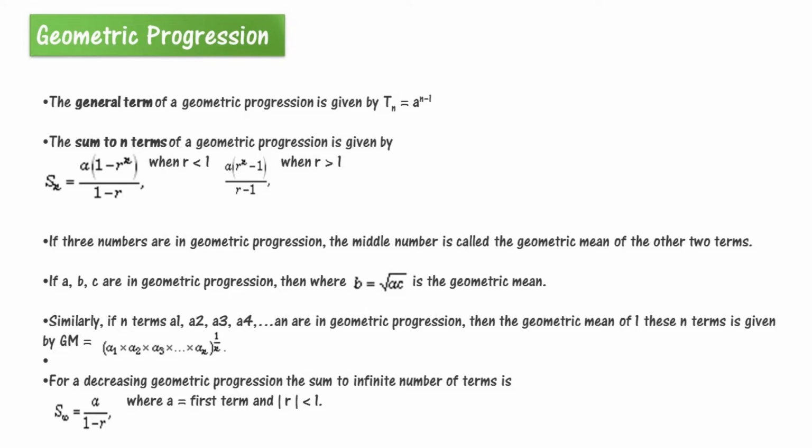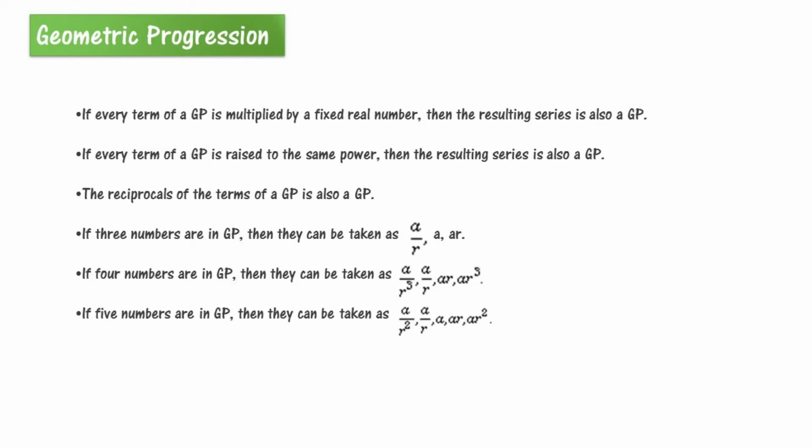For a decreasing geometric progression, the sum to infinite terms, where a is the first term and r is less than 1, is S infinity equals a divided by 1 minus r. Now, if every term is multiplied by a fixed real number, then the resulting series is also in geometric progression. If every term is raised to the same power, then the result is a geometric progression. The reciprocals of the terms of a geometric progression also form a geometric progression.